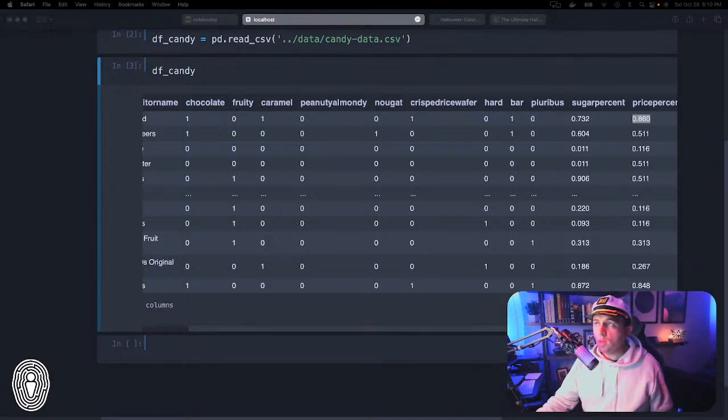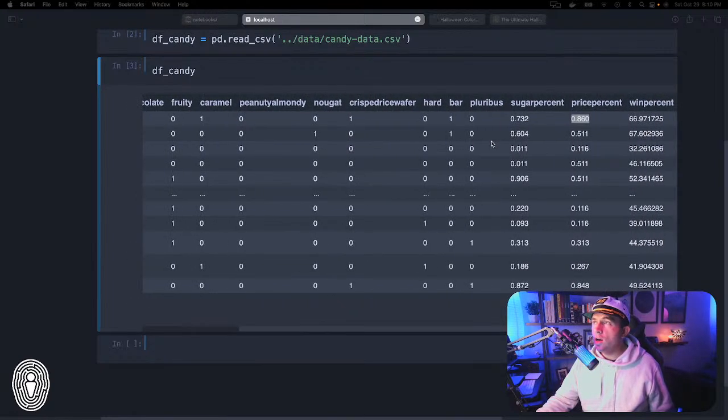Okay. So the one thing I do want to note here is you might be wondering what pluribus means in this context. The best way I can describe it is think of M&Ms versus a candy bar. So M&Ms or Whoppers or anything, basically you have all these little chunks of things that are in a box as opposed to a full candy bar. So a pluribus positive candy would be M&Ms. Pluribus negative candy would be like Snickers. So that's the only thing you need to be aware of.